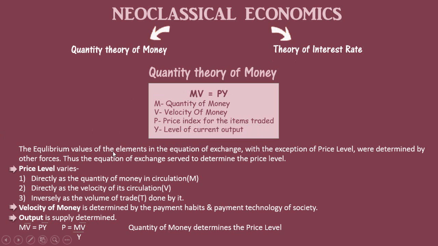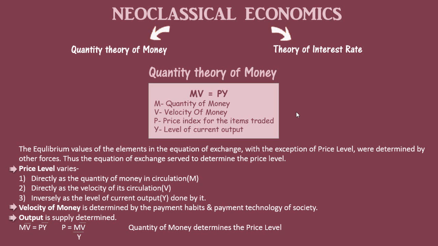Now the equilibrium values of the elements in this equation of exchange, with the exception of price level, are determined by other forces. What are these other forces? We say that velocity of money is determined by the payment habits and payment technology of society, and the other component, that is output, is supply determined, as we saw in the classical economics. But the price level is determined in this model of exchange.